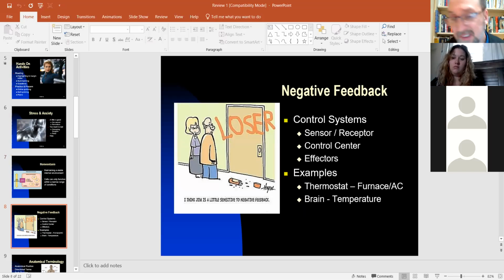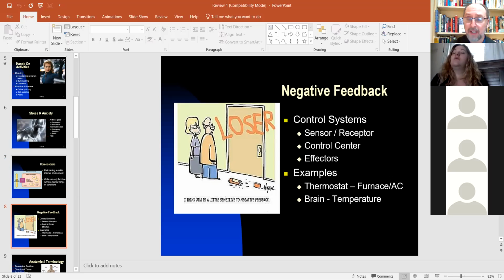Okay. So, this is the way the furnace or the thermostat keeps your house warm. You set your thermostat to 70 degrees. Whenever the temperature falls out of that range, the thermostat wakes up, sends a message to the furnace, and the furnace goes on, heats the house till the temperature comes back up. Okay. That's a negative feedback system. Your brain works the same exact way. Okay, so this is the most important idea in chapter 1.